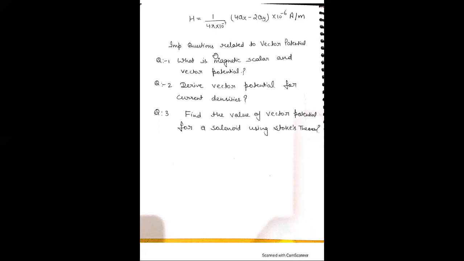Now the important questions related to vector potential are: first, what are magnetic scalar and vector potential. The second is derive vector potential for current densities I dl, K ds, and J dv. And the third is find the value of vector potential for a solenoid using Stokes theorem.